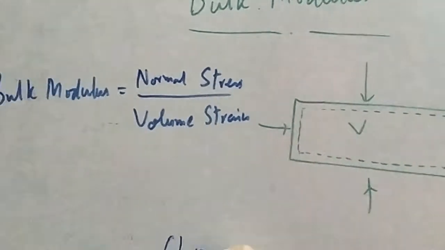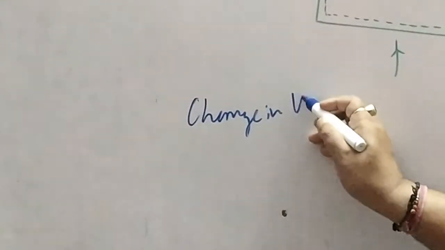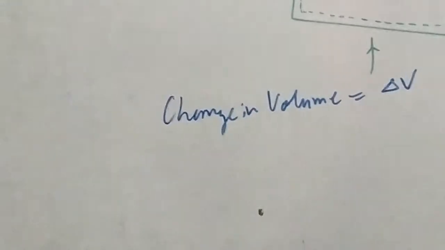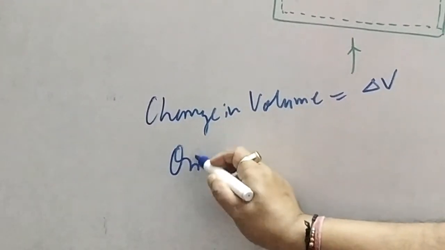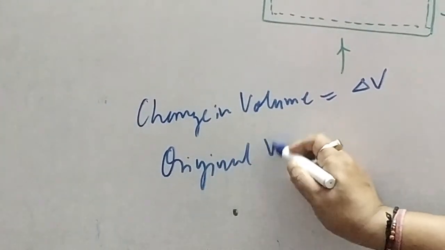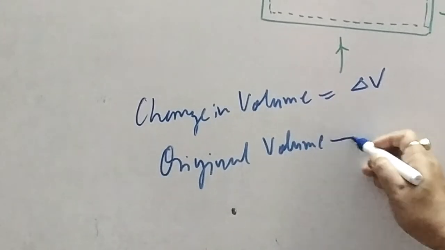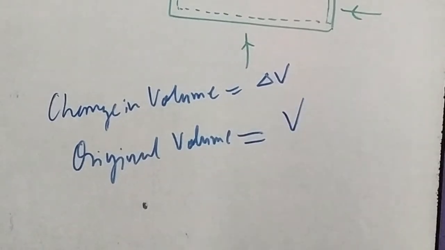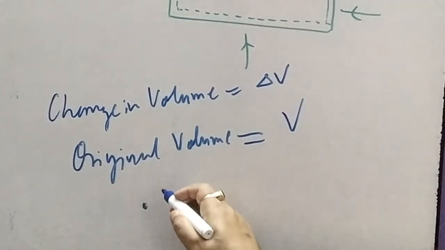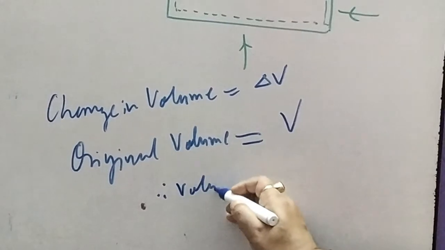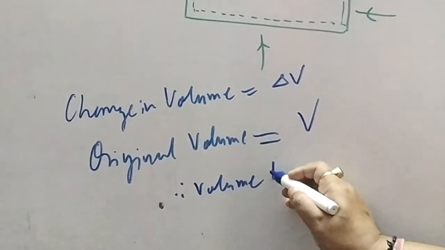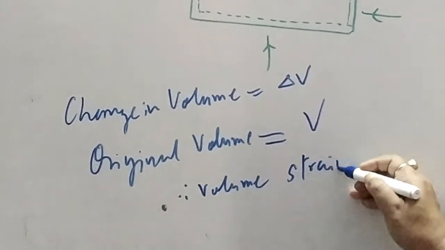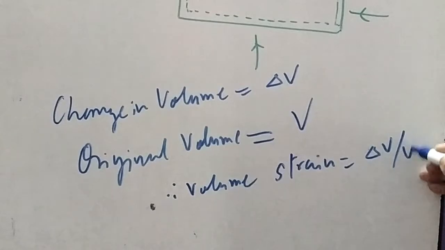The change in volume is delta V, the original volume is just V, and therefore volume strain equals delta V upon V.